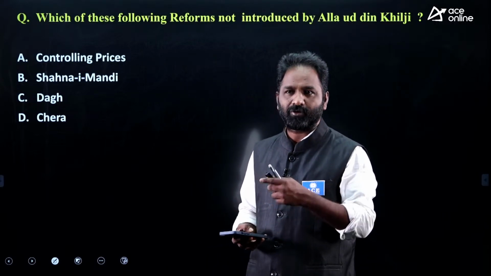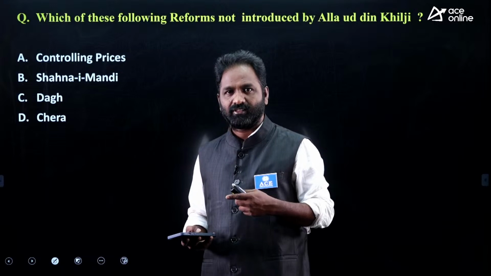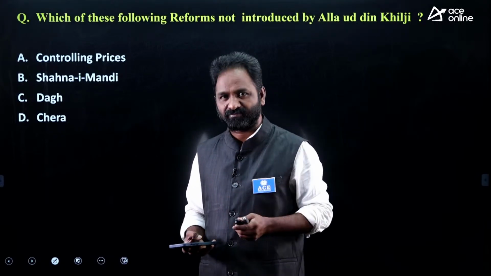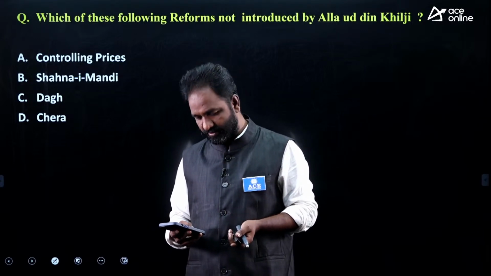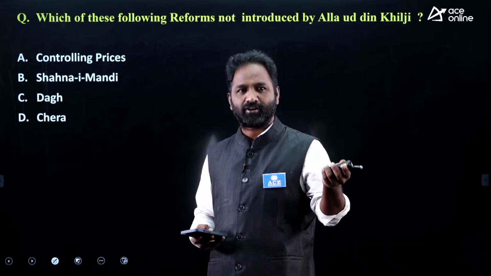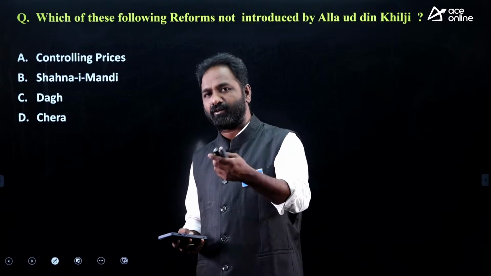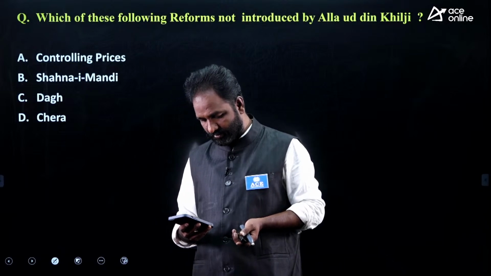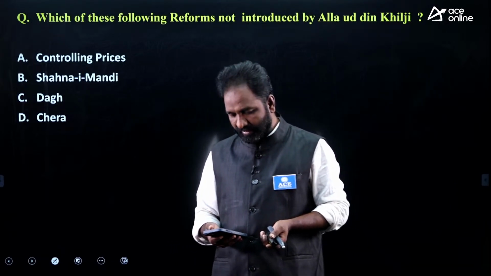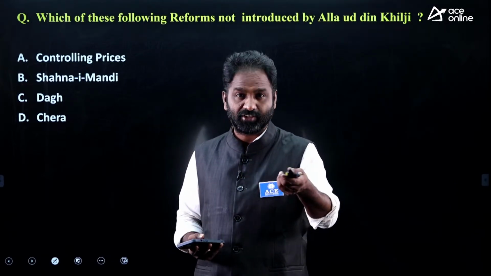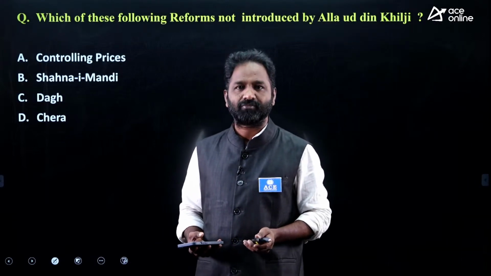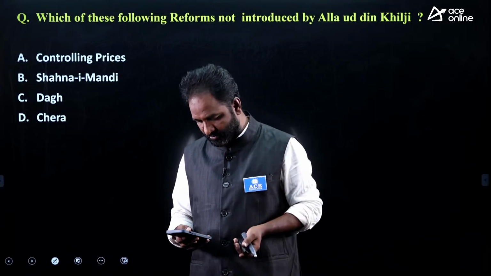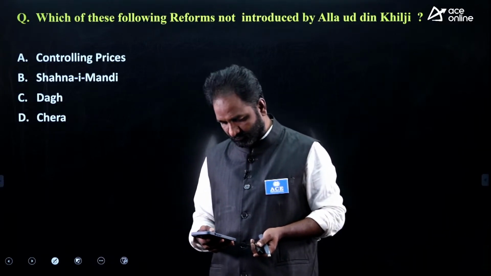Actually, I told you about Mehrauli. Mehrauli is a city. In Mehrauli we have the Qutub complex, and Alauddin Khilji is the person who built a city called Siri. Yes, market reforms. He set up a market for the common man. He set up a market for the military also, where he tried to control the prices. Yes, market reforms and military reforms also. And he did not bother about the Chahalgani, the 40 nobles. He ruled himself. He did not follow advice given by any other person. Yes, that is also true.